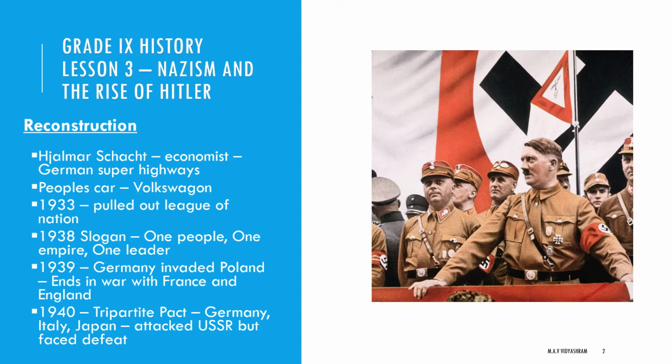They attacked the USSR, but they faced defeat. So Nazi Germany installed a new order. By the end of 1940, Hitler was at the pinnacle of his power. So reconstruction means he wanted to make the country a powerful one. By that he started the German superhighways, and he strengthened his country politically by making an alliance with Italy and Japan. But what happened? They attacked the USSR, but they faced defeat.